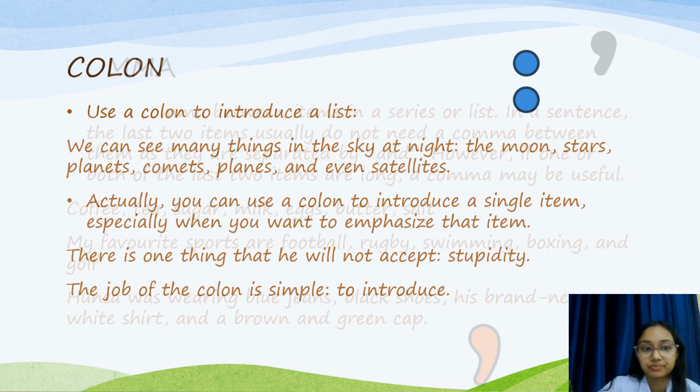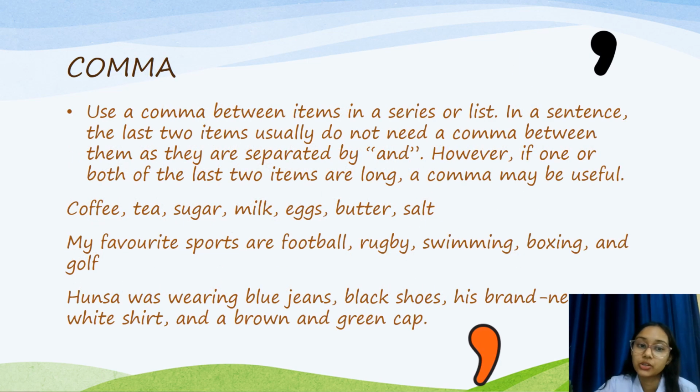Next is the comma. Use a comma between items in a series or list. In a sentence, the last two items usually do not need a comma between them as they are separated by and. However, if one or both of the last two items are long, a comma may be useful. Example: coffee, tea, sugar, milk, eggs, butter, salt. And, my favorite sports are football, rugby, swimming, boxing, and golf.